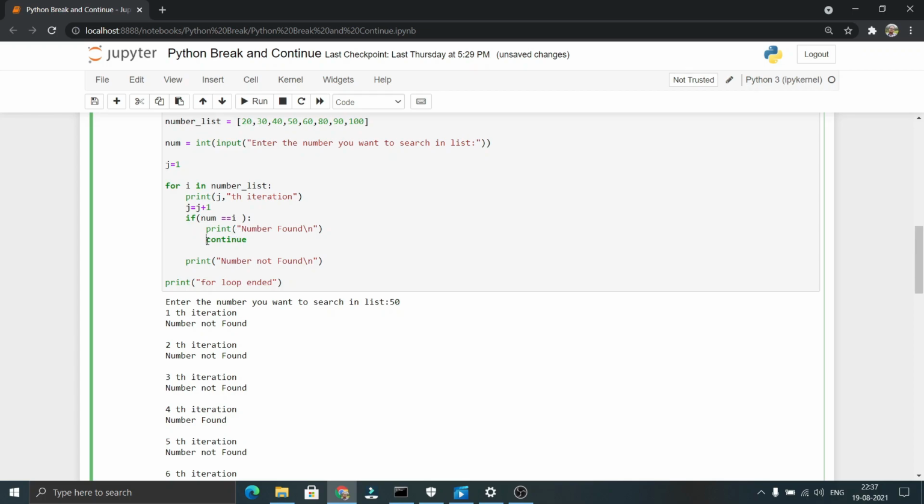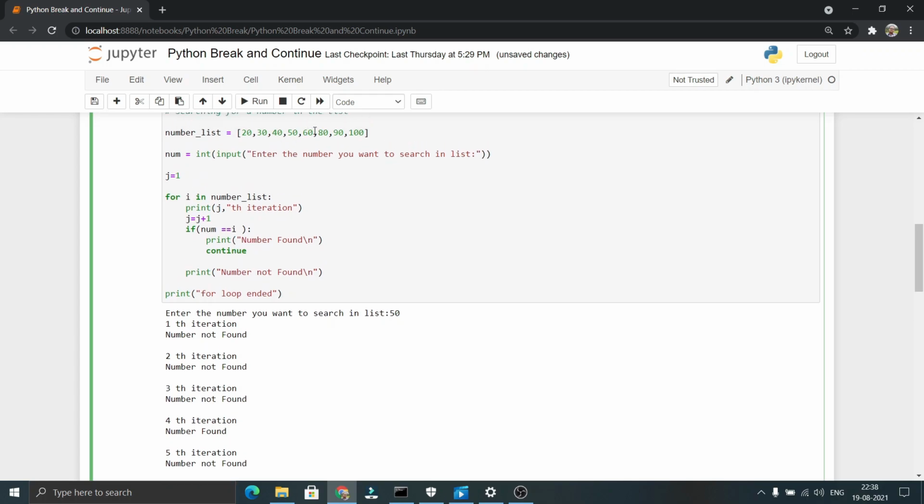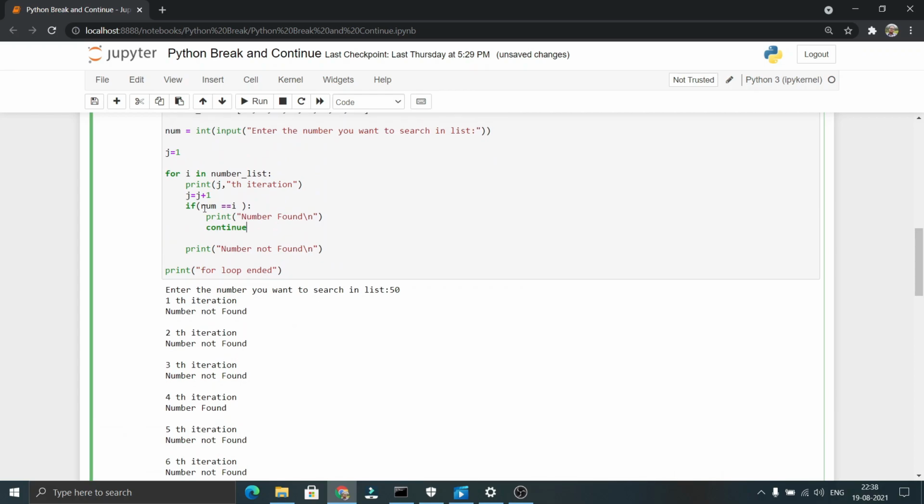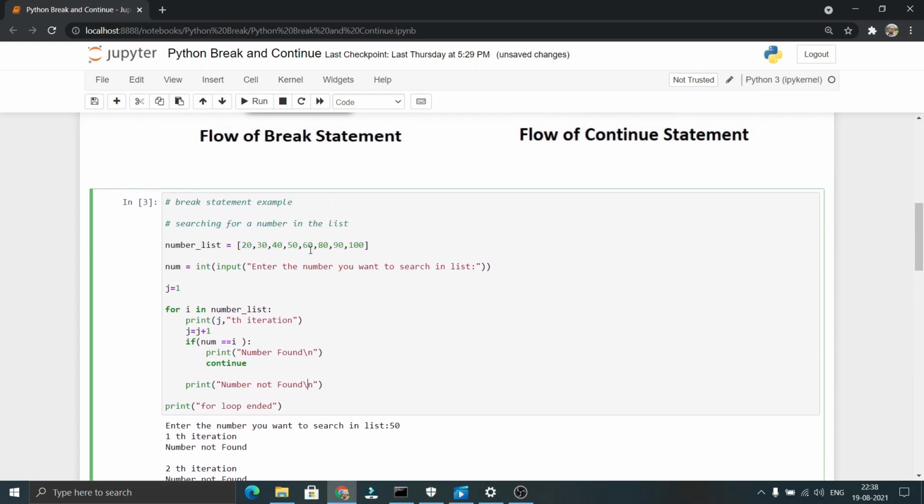Then it encounters a continue statement. As soon as the flow encounters the continue statement, it will not execute the code present below the continue in the for loop. Whenever the continue statement is encountered, it simply skips the following code written under it. So it skips that iteration and comes to the next iteration. In the next iteration, our i value will be 60. As the i value is 60, this condition will not be satisfied. It prints number not found. Similarly for the further iterations, that is 80, 90 and 100.